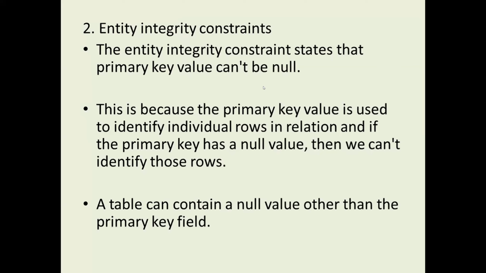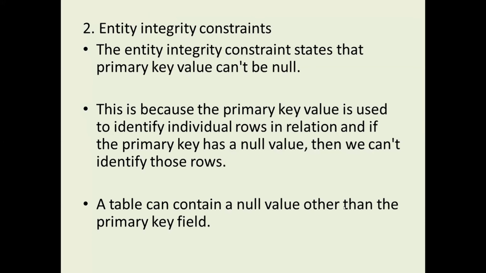This is because the primary key value is used to identify individual rows in a relation, and if the primary key has a null value, we can't identify those rows. So when we create a field as a primary key, it does not accept null values first of all. That means we should give a value for that particular field.